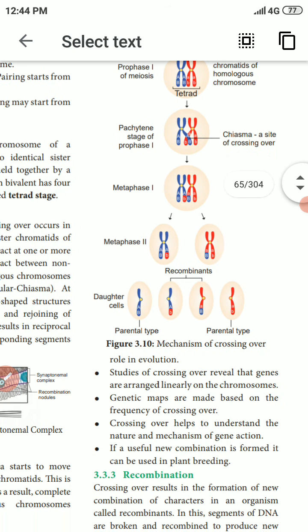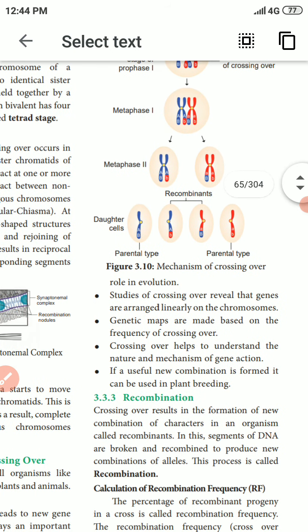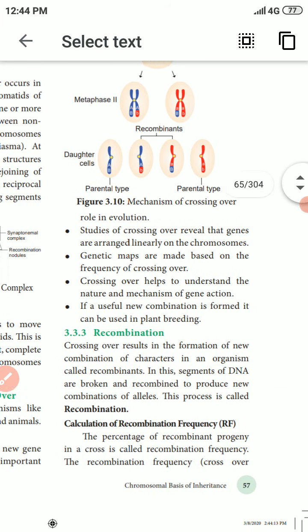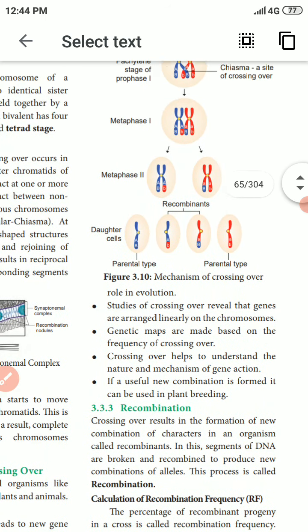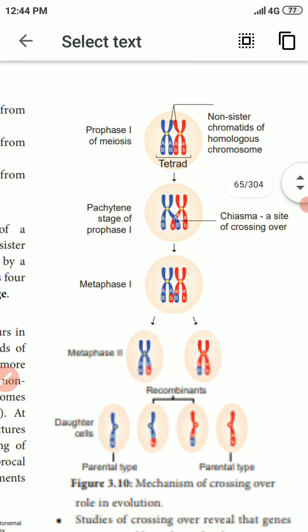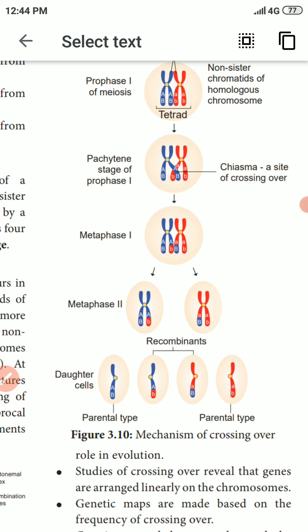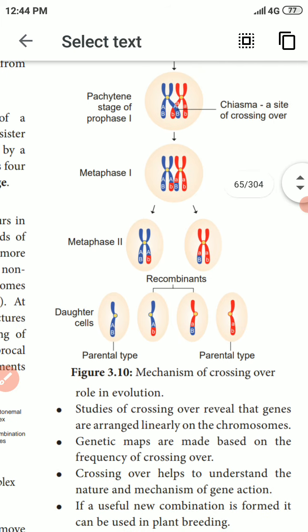Tetrad formation: the tetrad is formed by the two homologous chromosomes, with four chromatids including non-sister chromatids. This is the tetrad stage. What is crossing over? As I told you, crossing over occurs in the pachytene stage, with the chromatids making contact at one or more points in the homologous chromosomes, called chiasmata. Crossing over, phase one: the non-sister chromatids of the homologous chromosome tetrad, then the stages of the process, chiasma and site of crossing over.